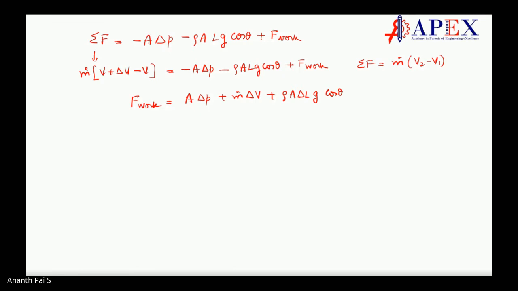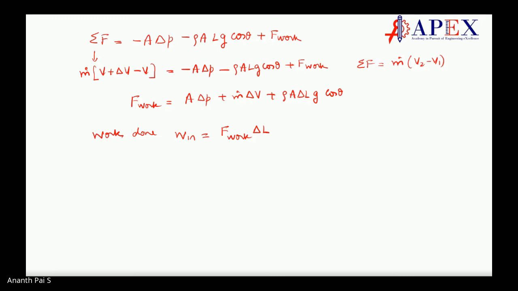Now if you understand this, this is F work. What is work actually? Work is nothing but work done. So work done, W in, whatever work is going in, is equal to F work into delta L. This is the work done by the system, or for the system, we will see later on.